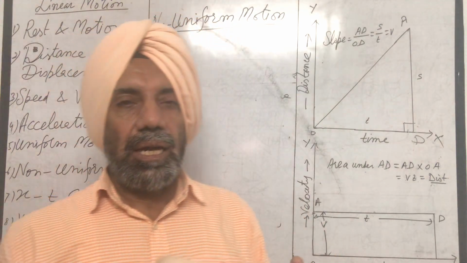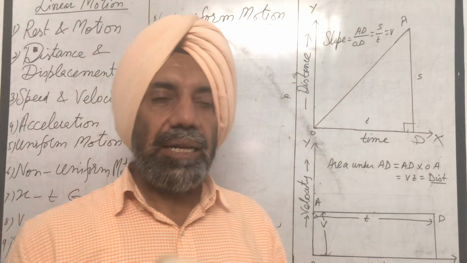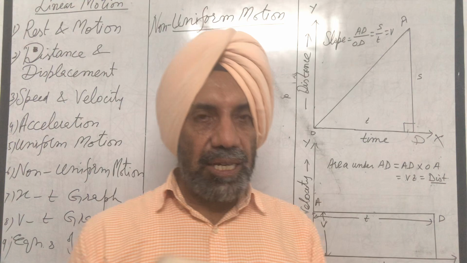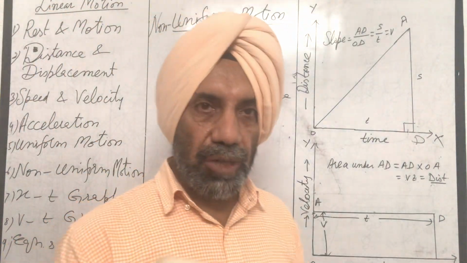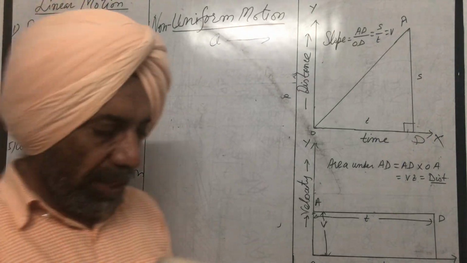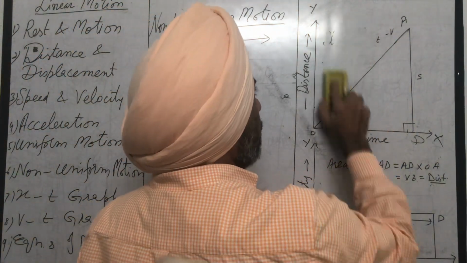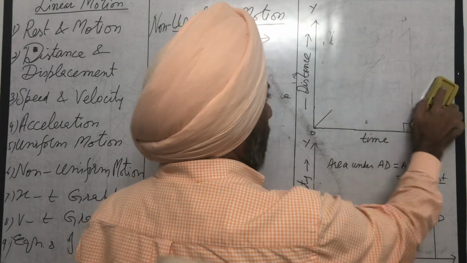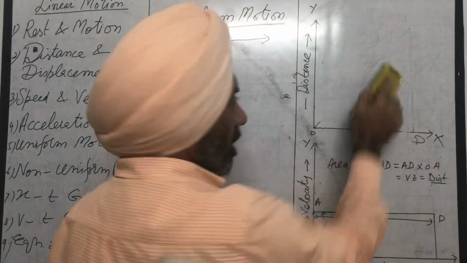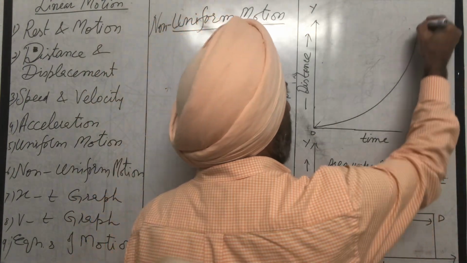And if velocity of the body is increasing or decreasing at a non-uniform rate, then its motion is said to be non-uniformly accelerated motion. But we will discuss only uniformly accelerated motion. Suppose a is a uniform acceleration with which a body is moving along a straight line, and we plot the position time graph for a body moving with uniform acceleration. Suppose the body is speeding up, then the graph comes out to be a parabola like this.